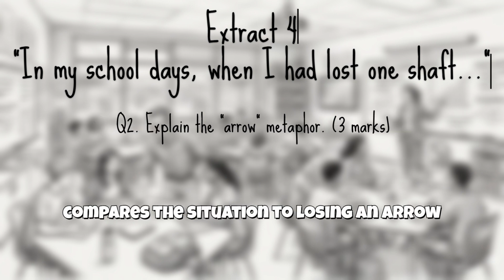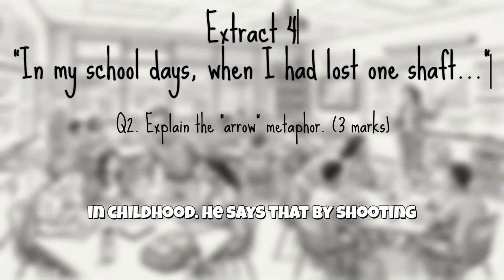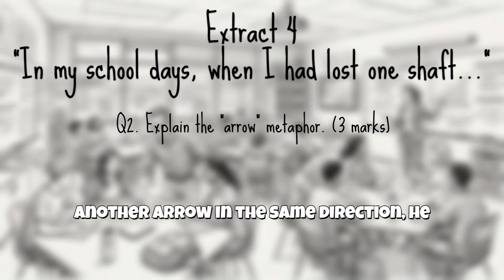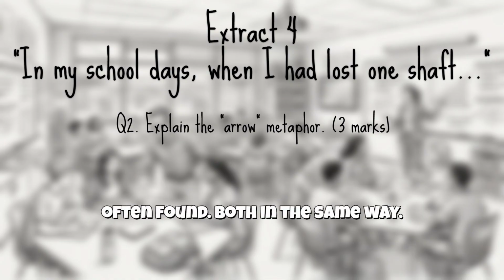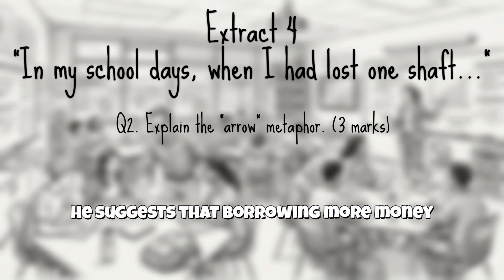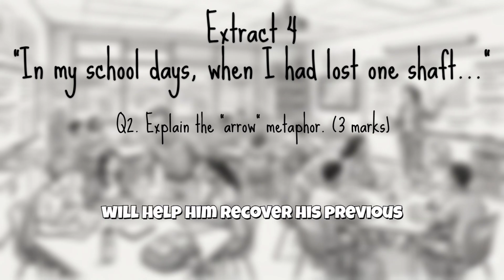Bassanio compares his situation to losing an arrow in childhood. He says that by shooting another arrow in the same direction, he often found both. In the same way, he suggests that borrowing more money will help him recover his previous losses.